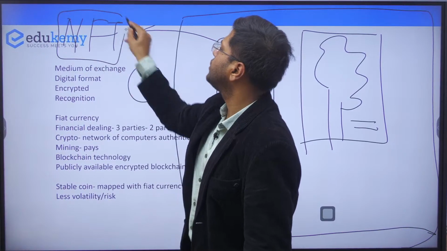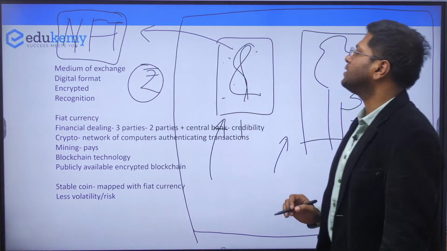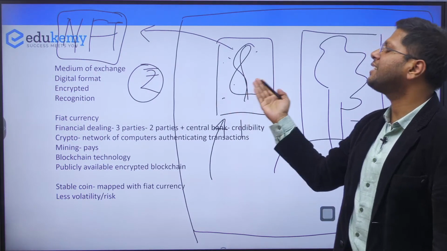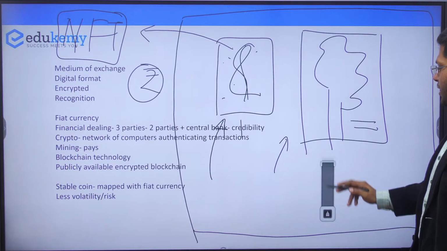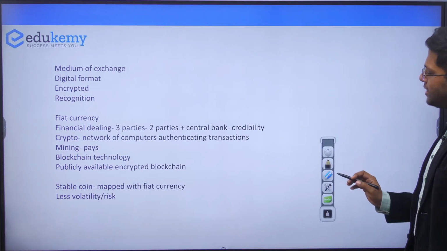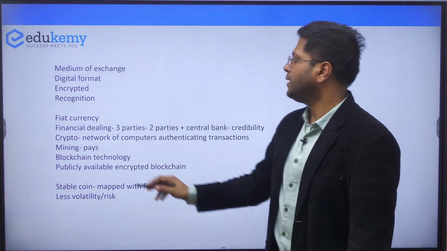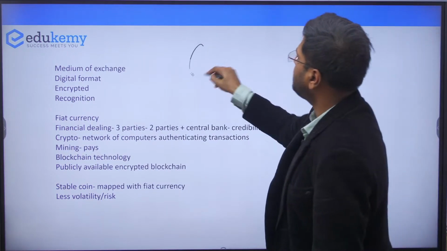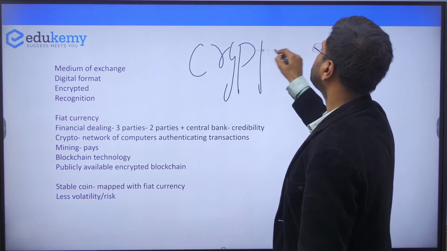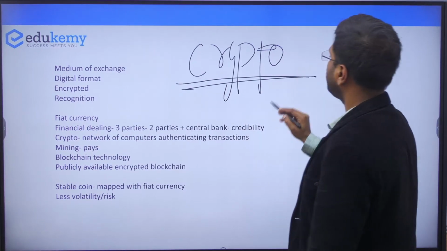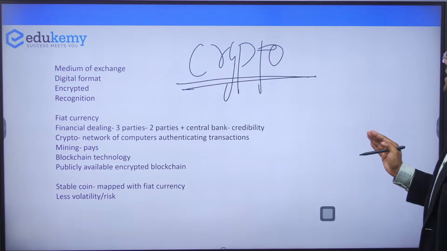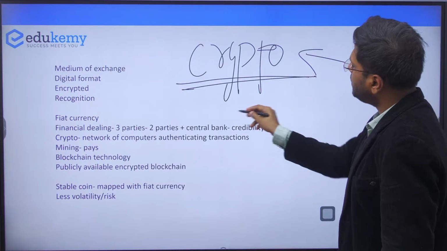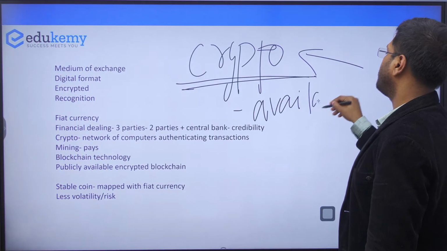NFTs will be issued to the person who is the actual creator of this. So through this, the people who have created some creative content will be able to get the right benefit or the right monetary incentive for their creation, right? So for all these kinds of transactions, the government is going to tax them in financial dealings. So this is it. Now, do remember the word cryptocurrency, crypto. This is encrypted. This is available in the public domain, unlike the Reserve Bank currency, which is not available in the public domain for everybody to use, but it is available in the public domain, and it is encrypted, right?